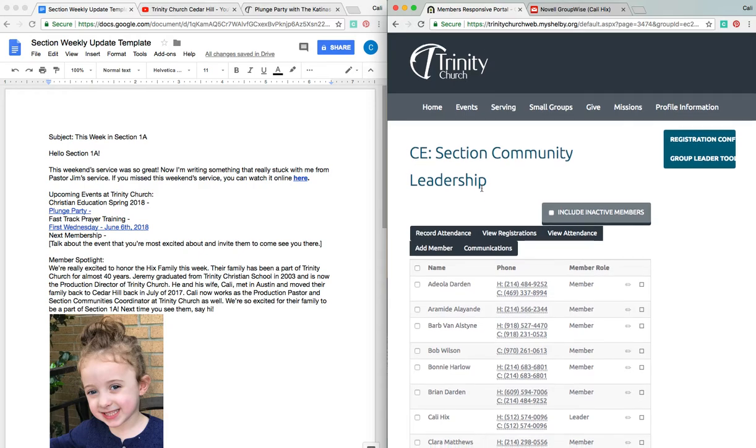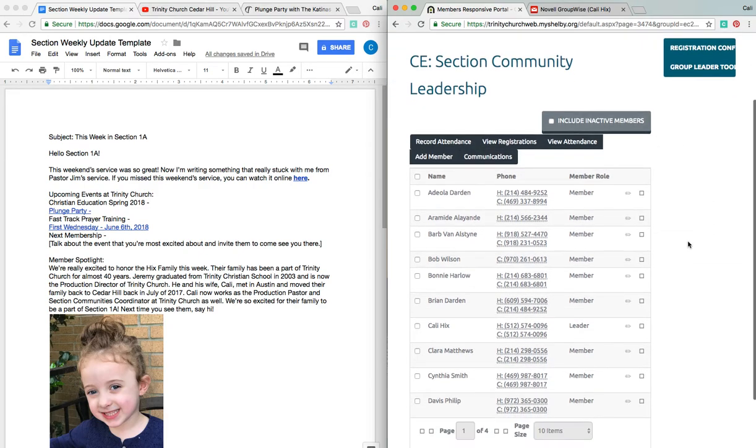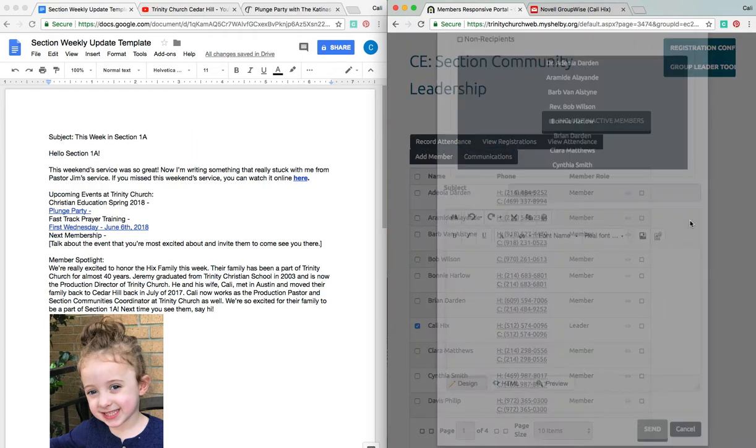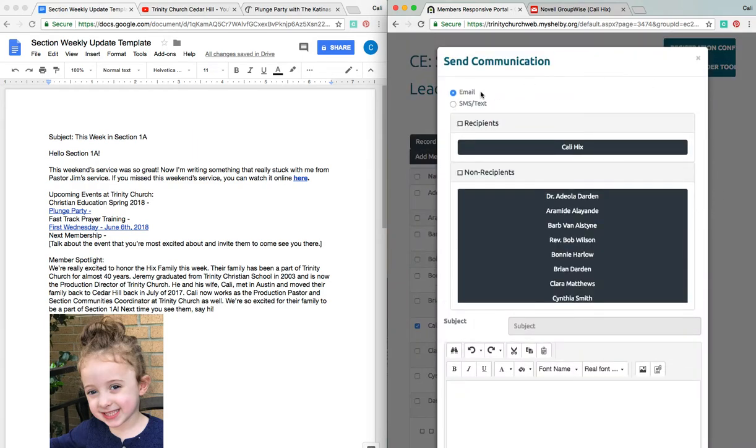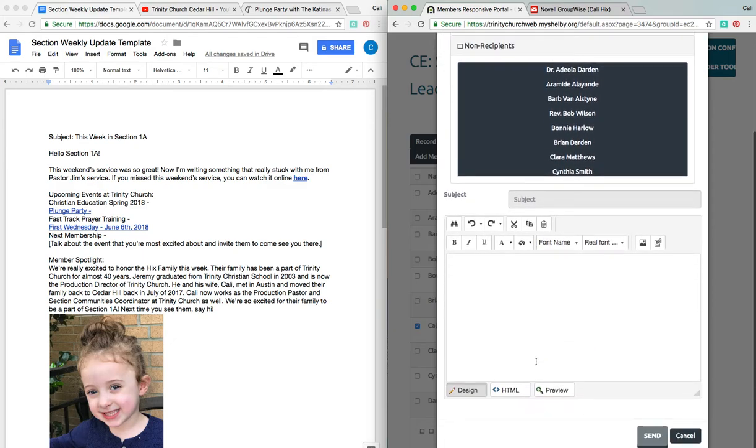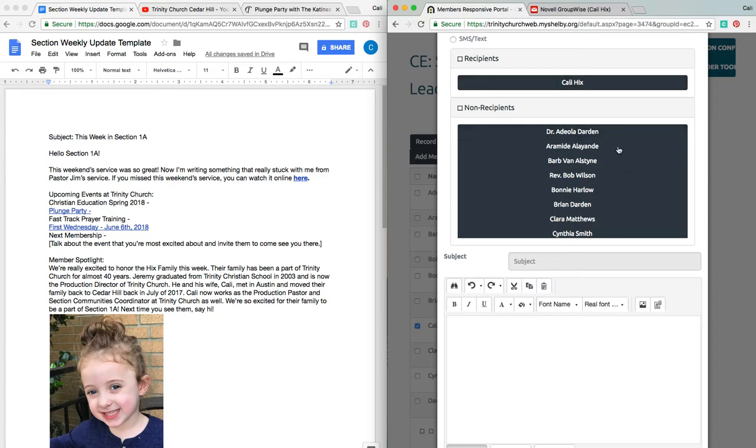So I click on the group, and it pulls up the page. Now I'm just going to do a test email to myself, so I'm going to check one box. If you leave it unchecked, remember it sends it to everybody. So I'll just check myself and click on communications. I have my email box checked, so I know that's where it's going to go, and it's just being sent to me, not to anybody else.